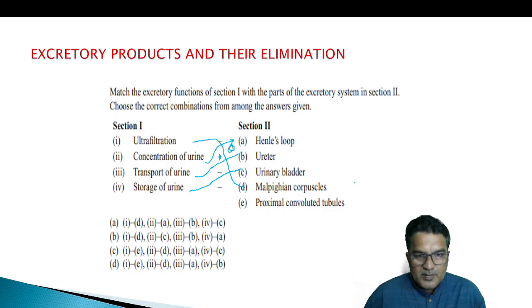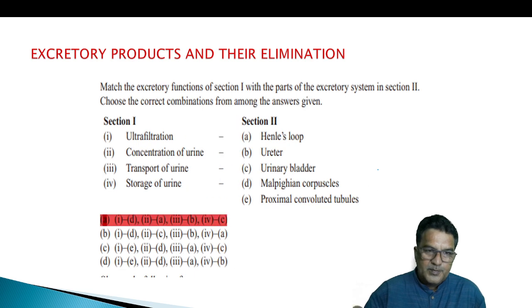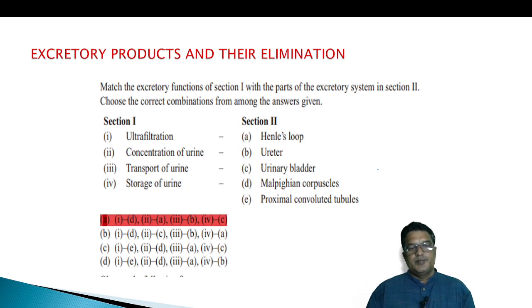So, in our proximal convoluted tubule, the leftover 70 to 80% of salts will be absorbed there only. Okay, so what is our answer then? 1D. 2A. So, this is the answer.